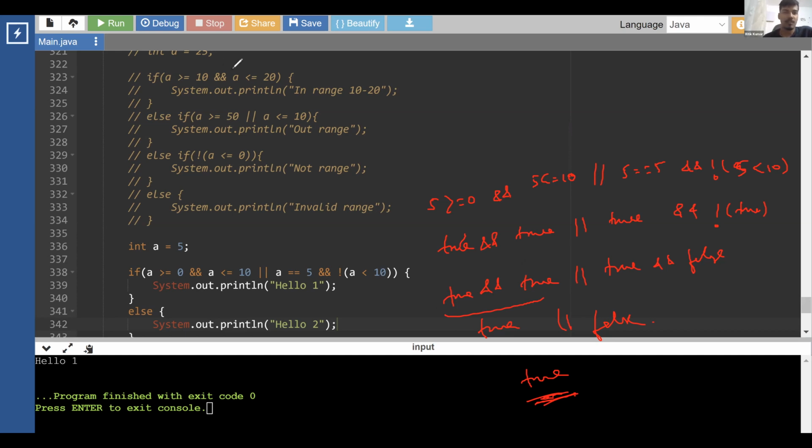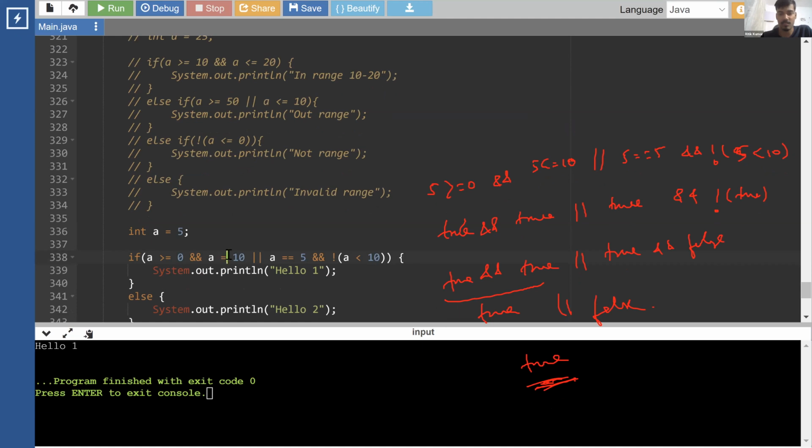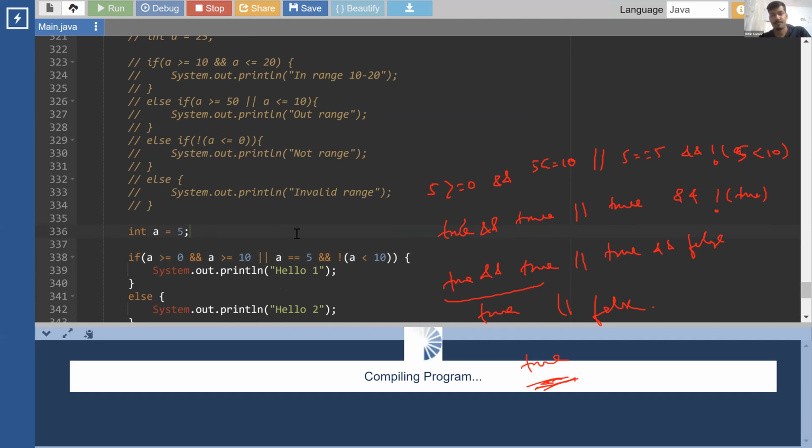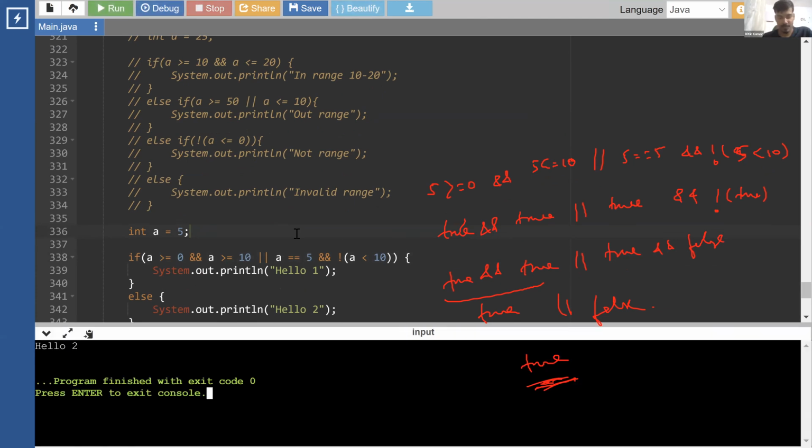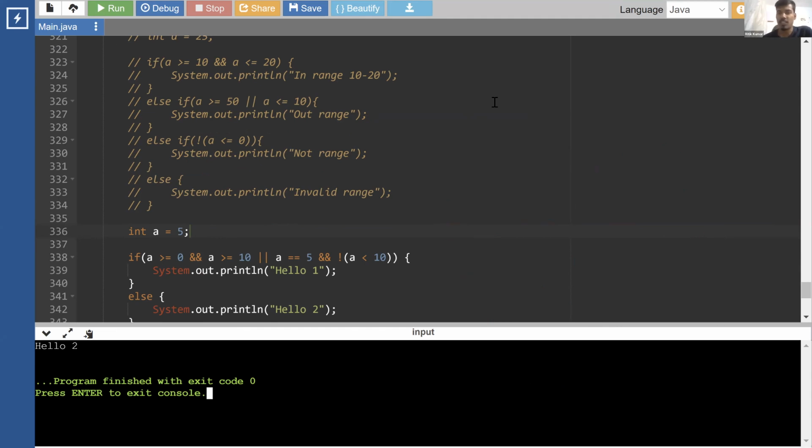Let me do one small change. Let me change it to if this is greater than equals to 10. Now tell me what the result is going to be. Now we are seeing hello 2. Right? Why are we seeing hello 2? Just follow the same precedence that I gave you. Firstly and, then or. Not has the highest precedence, not comes first.